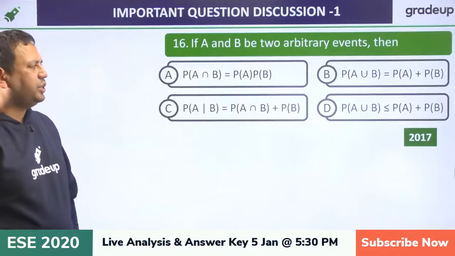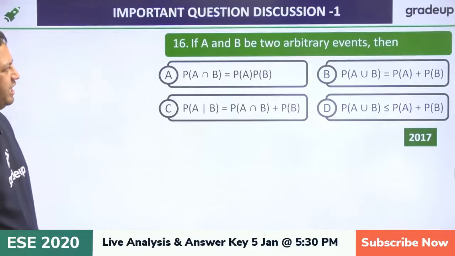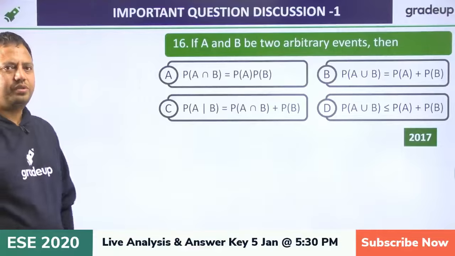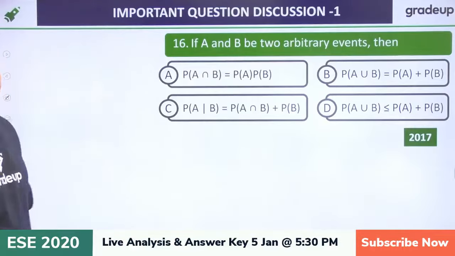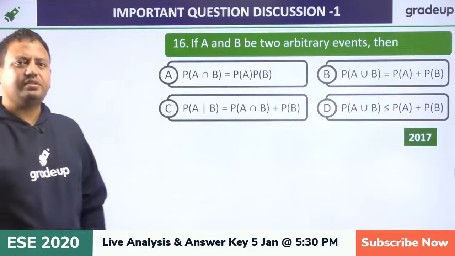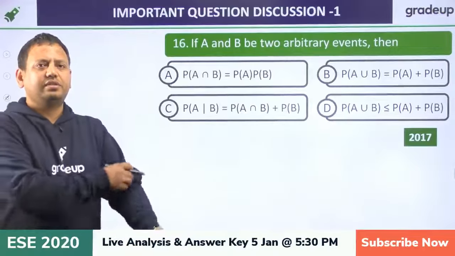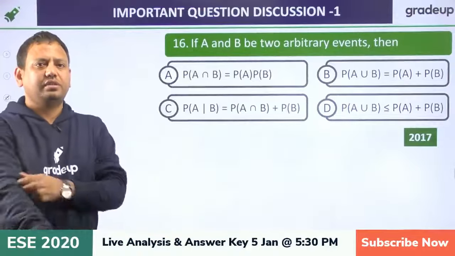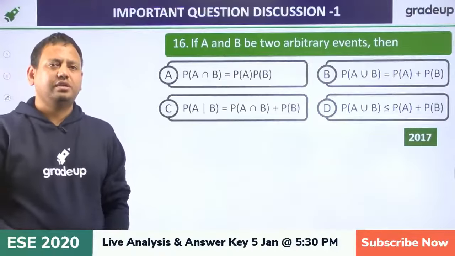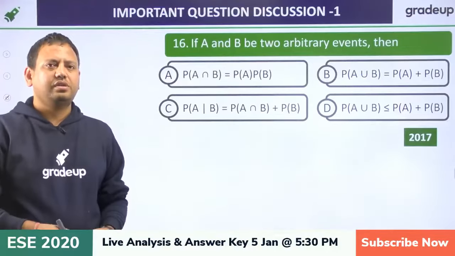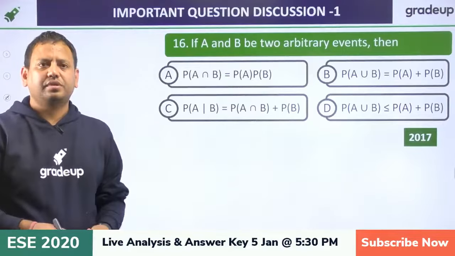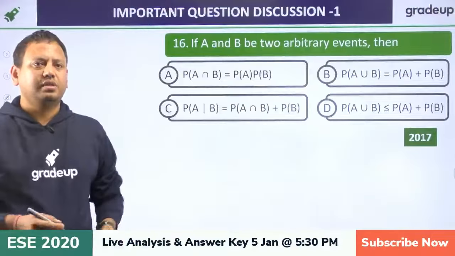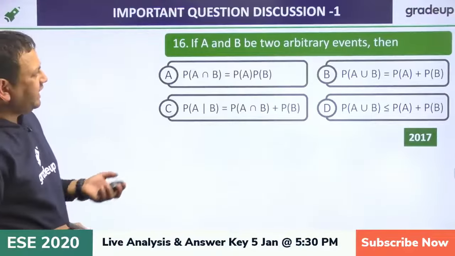A and B are two arbitrary events, then which of the statements is true? Okay, most of the people have given the answer. Now we will say A and B are the two events.